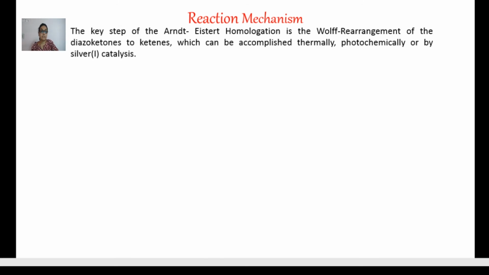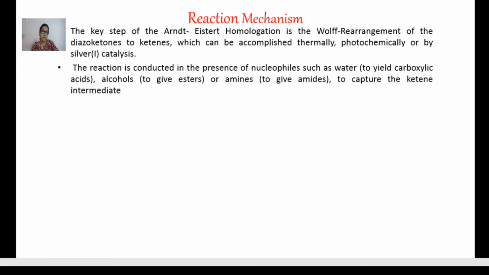The key step of the reaction is the Wolff rearrangement of the diazoketone to ketene. It is accomplished thermally, photochemically, or by silver catalysis. The reaction is conducted in the presence of nucleophiles such as water. We get carboxylic acid; with alcohol the product is ester, and if amine is used, then we may get amide.